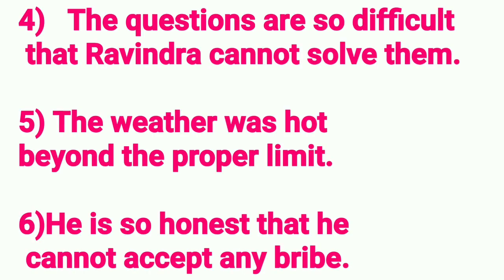The next sentence is, the questions are so difficult that Ravindra cannot solve them. Fifth, the weather was hot beyond the proper limit. Sixth, he is so honest that he cannot accept any bribe.